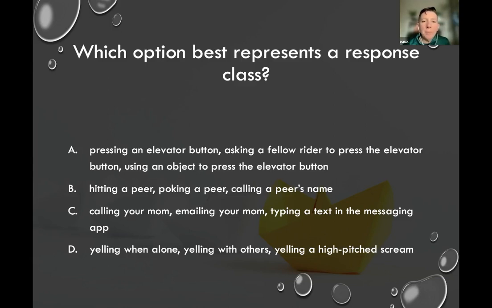Which option best represents a response class? A, pressing an elevator button, asking a fellow rider to press the elevator button, or using an object to press the elevator button. B, hitting a peer, poking a peer, calling a peer's name. C, calling your mom, emailing your mom, or typing a text in the text messaging app. Or D, yelling when done, yelling with others, or yelling a high pitched scream.